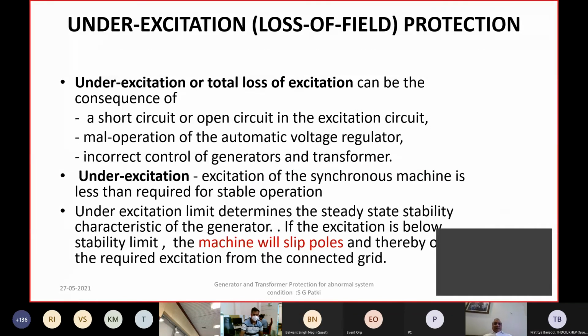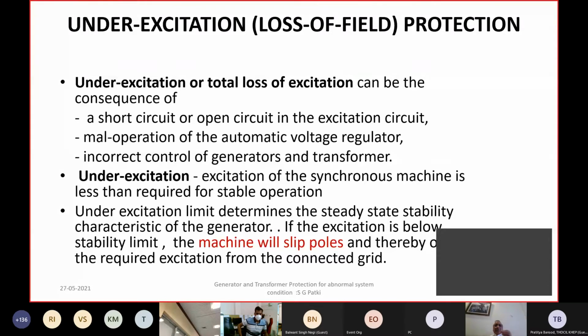So we have seen possibility of malfunctioning of the generator relays in terms of power flow, that is low forward power, reverse power. We have seen differential relay can sometimes malfunction. We have also seen how the backup impedance relay sometimes can malfunction.